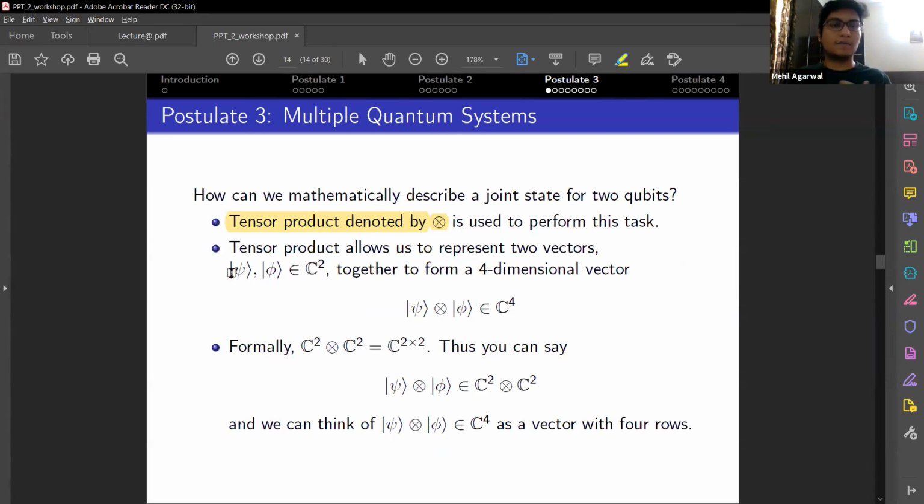If we do a tensor product of psi and phi, which are both in the two-dimensional complex plane, we'll get a vector which is in the four-dimensional plane. So this is essentially representing two qubits with a single vector. The tensor product makes it easier for us to operate on and observe these quantum states together. You can think of it like this: if psi and phi are vectors with 2 rows, then psi tensor phi will be a vector with 4 rows.